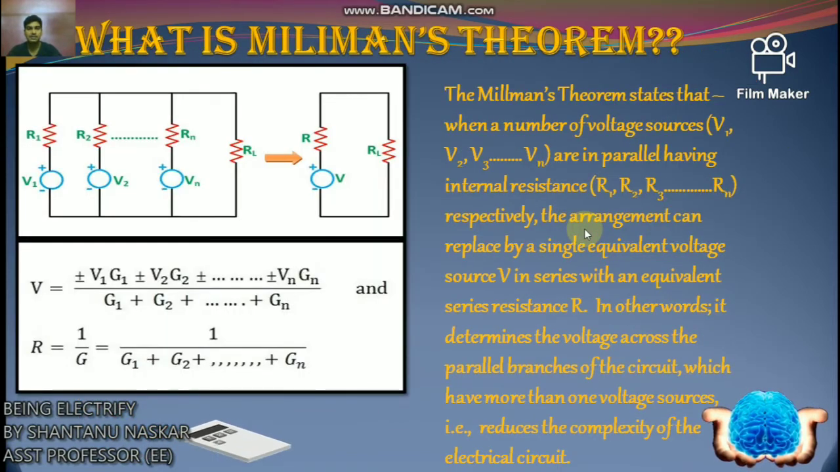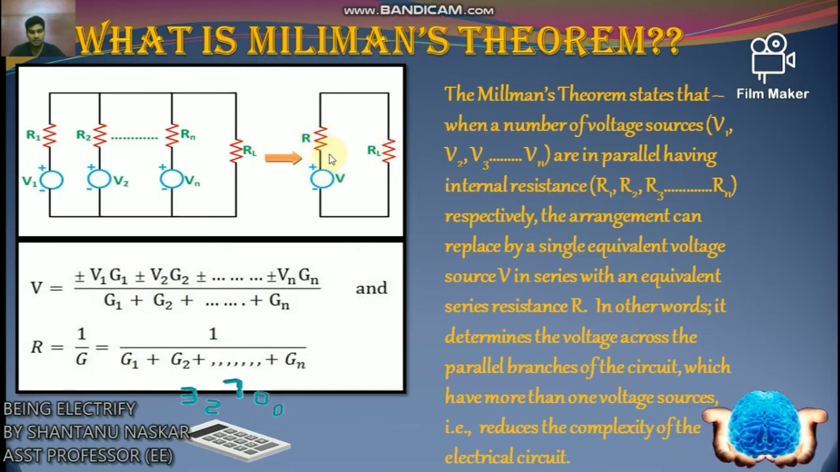Now we will discuss what is Millman's theorem. Millman's theorem states that when a number of voltage sources like V1, V2, V3, like this Vn are in parallel having internal resistances R1, R2, R3, like this Rn respectively, the arrangement can be replaced by a single equivalent voltage source V in series with an equivalent series resistance R. Okay, look here.